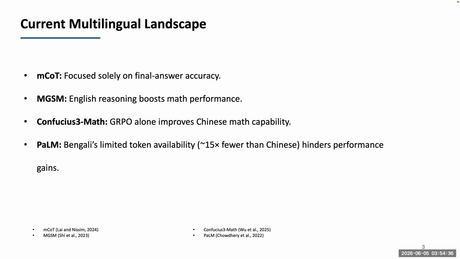Some work revealed that GRPO improves mathematical capability using the Chinese language. But as Bangla is very limitedly represented in the language models, this hinders improvement for Bengali mathematical reasoning.